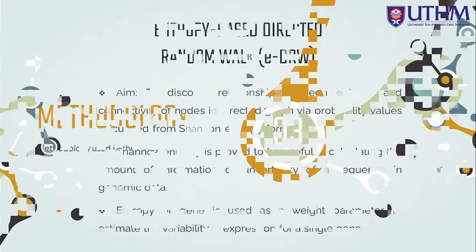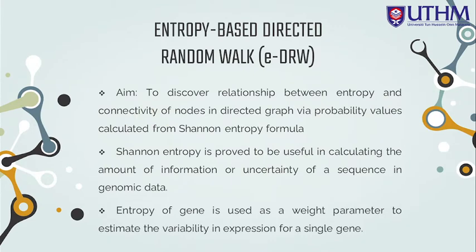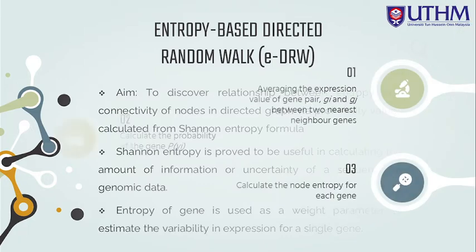So next, I move on to the methodology of this research. Entropy-based directed random walk is proposed to discover the relationship between entropy and connectivity of nodes in directed graph via probability values calculated from Shannon entropy formula. Shannon entropy is proved to be useful in calculating the amount of information or uncertainty of a sequence in genomic data. Entropy of gene is used as the weight parameter to estimate the variability in expression for a single gene.